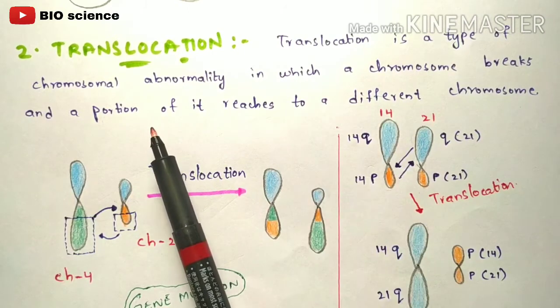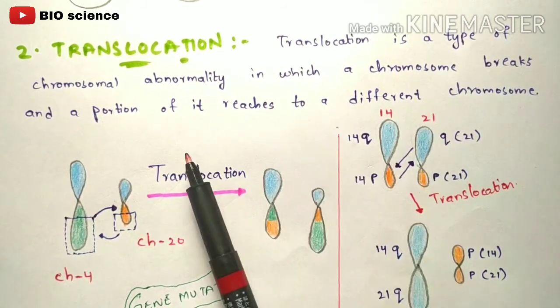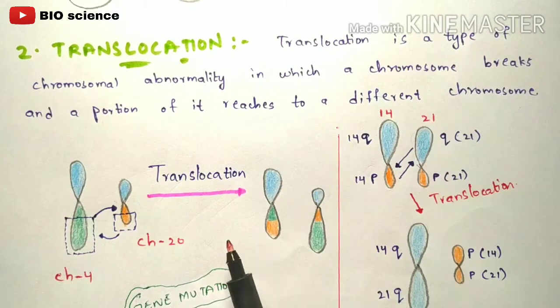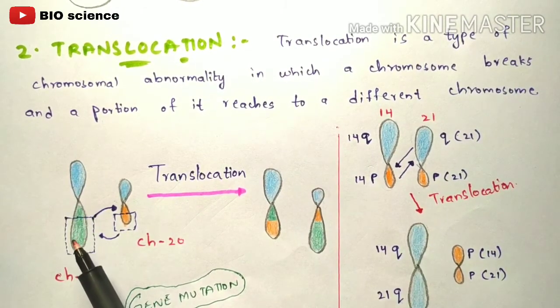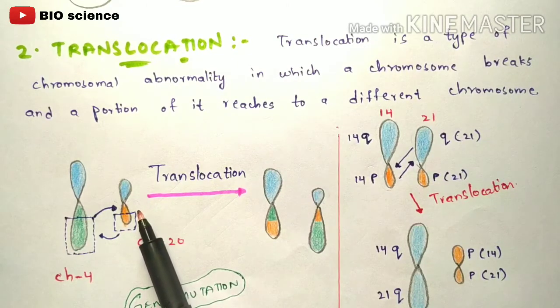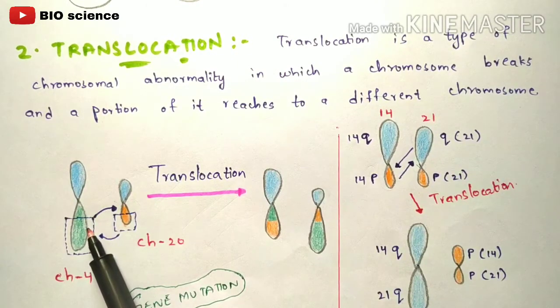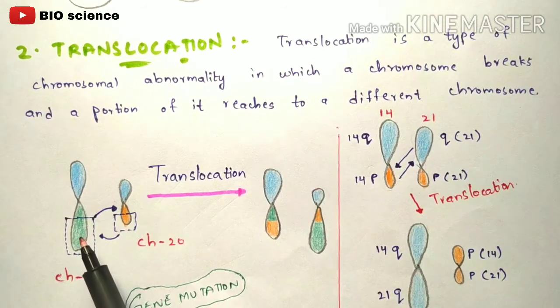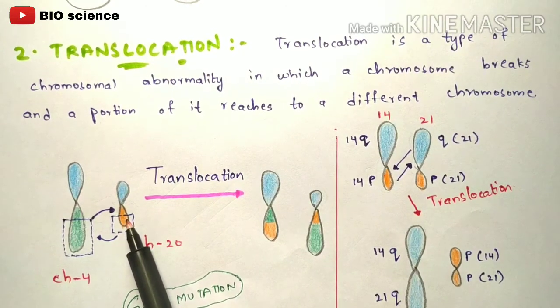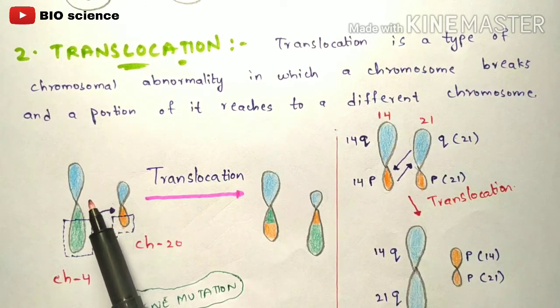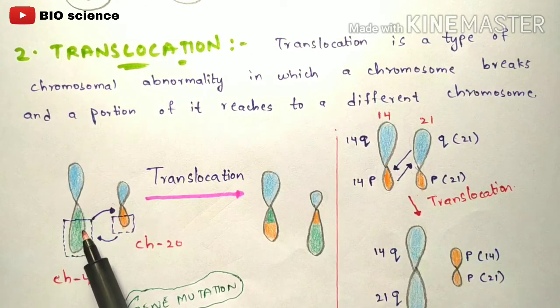Translocation is a type of chromosomal abnormality in which a chromosome breaks and a portion of it attaches to a different chromosome. Let us consider both chromosomes. Let us say this is chromosome number 4, and this is chromosome number 20. If you see here, this is an upper arm and this is the lower arm, and the same here also. Remember, the upper arm is identified with the same color, but the lower arm is identified with different colors. For your better understanding, I have drawn it like that.